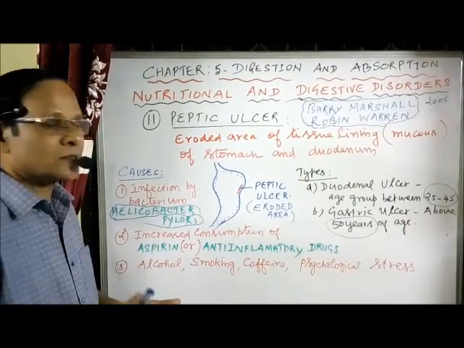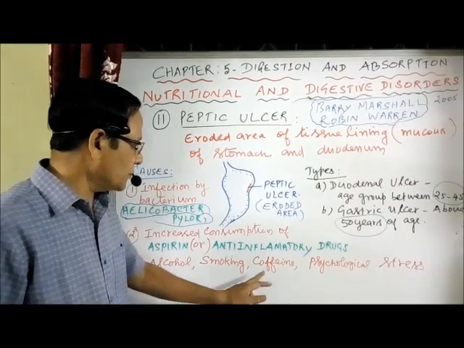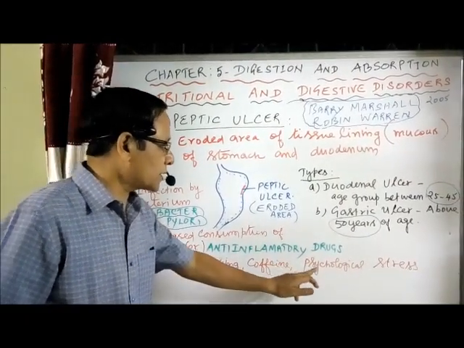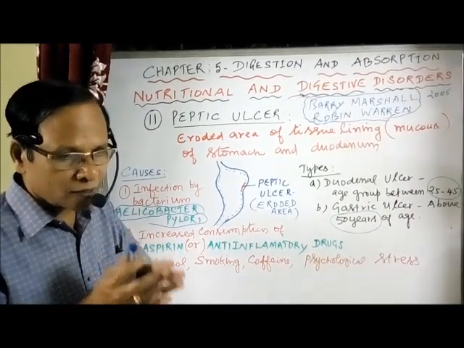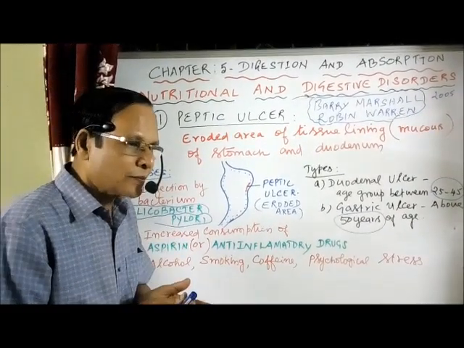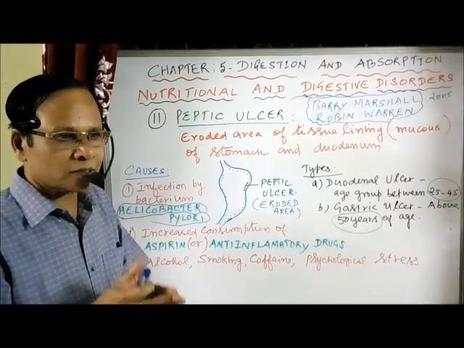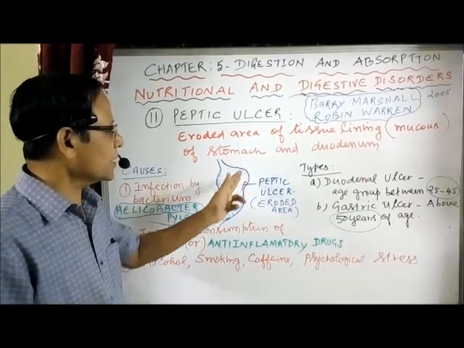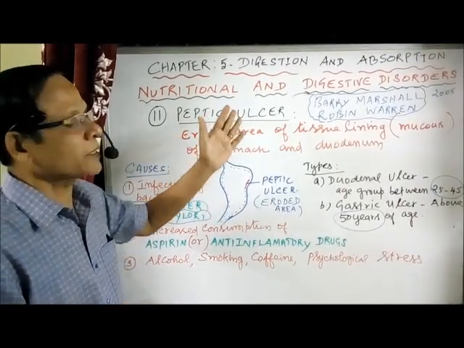Along with these, substances like alcohol, smoking, caffeine found in coffee powder, and psychological stress are all stimulants. They stimulate the secretion of hydrochloric acid. When the stomach is empty, if you take all these materials, they will stimulate the hydrochloric acid. The increase in concentration causes the erosion of the tissue lining, particularly the mucous layer, and then the layers of the stomach or duodenum. That results in peptic ulcer.